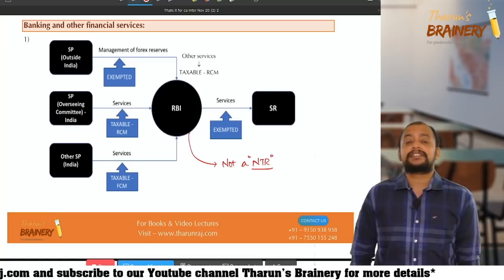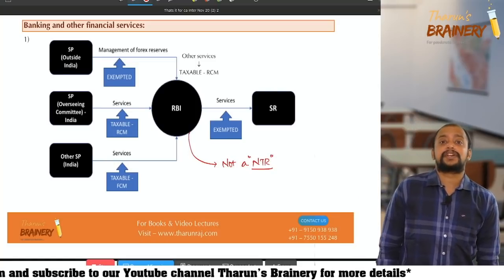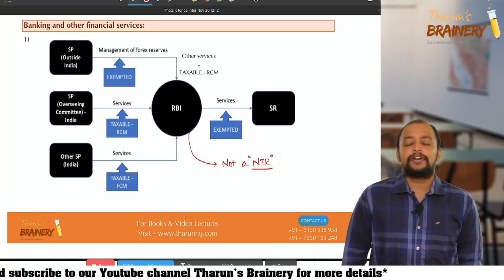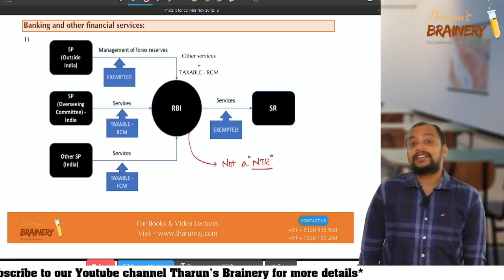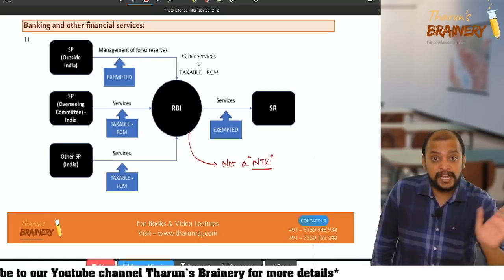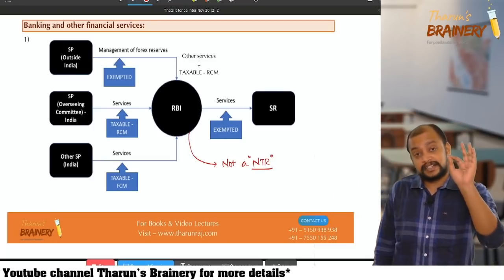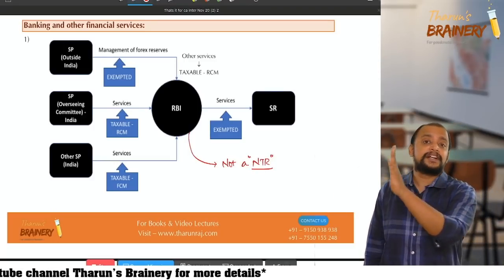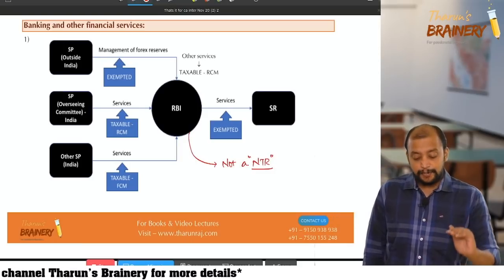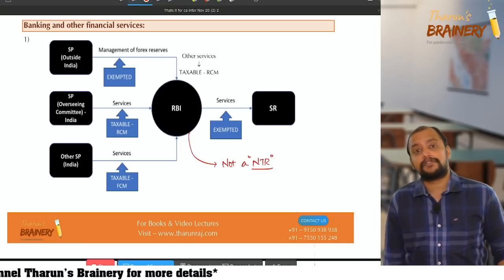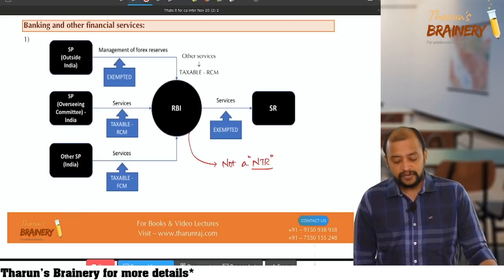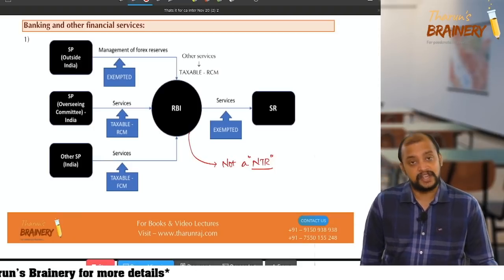On that commission, they will not pay GST, but RBI will pay GST under RCM. It is taxable, and it will be covered under RCM. Suppose any other service is provided to RBI, then it will be taxable under FCM.